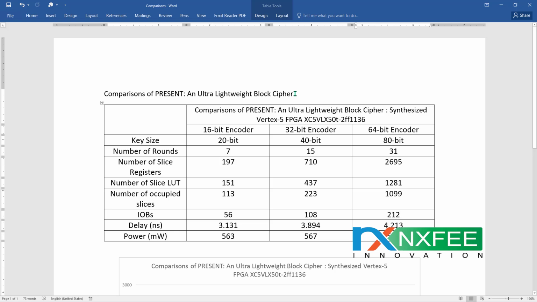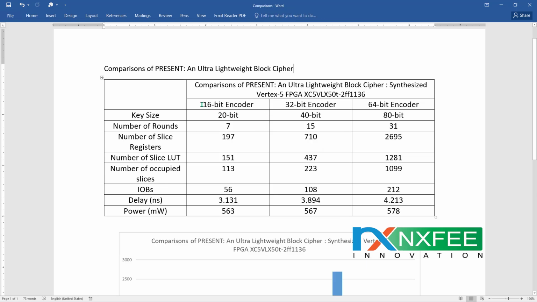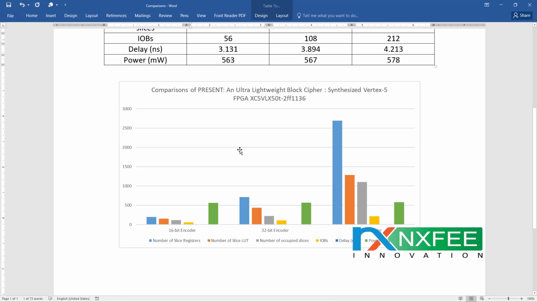We have updated the comparisons in the comparison table for the 16-bit, 32-bit and 64-bit encoders. The key sizes differ, at 20-bit, 40-bit and 80-bit, and the number of rounds is 7, 15 and 31. The number of slice registers, LUTs, occupied slices, IOBs, delay and power are compared. This is the comparison analysis chart.